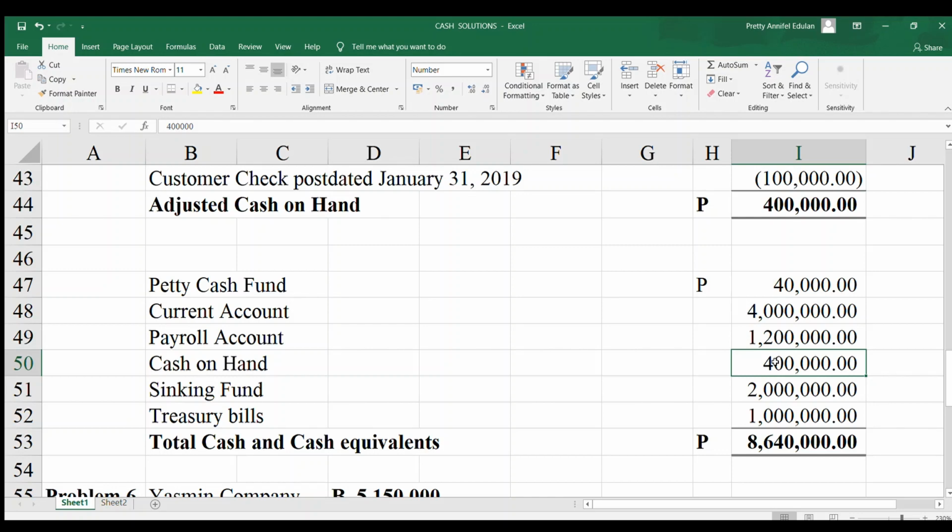How about the information that states in exchange for a guaranteed line of credit, the entity has agreed to maintain a minimum balance of 200,000 in the unrestricted current bank account. So sa current account na 4 million, take note, the minimum balance of 200,000 to be maintained in the current account is included in the cash. Why? Because the current account is unrestricted. But if this is restricted, so minusan pa na to 200,000 nga minimum balance.